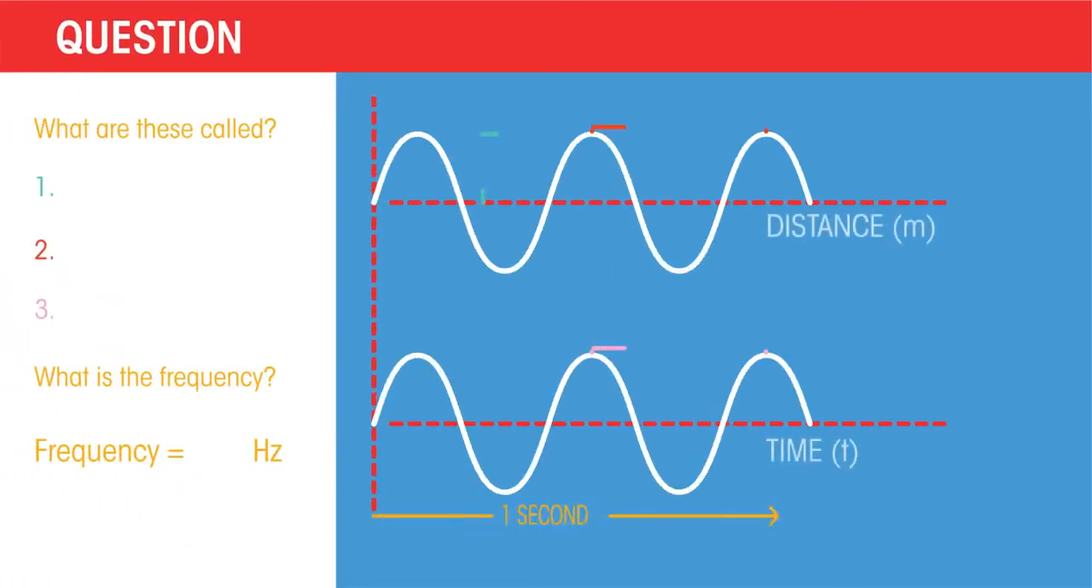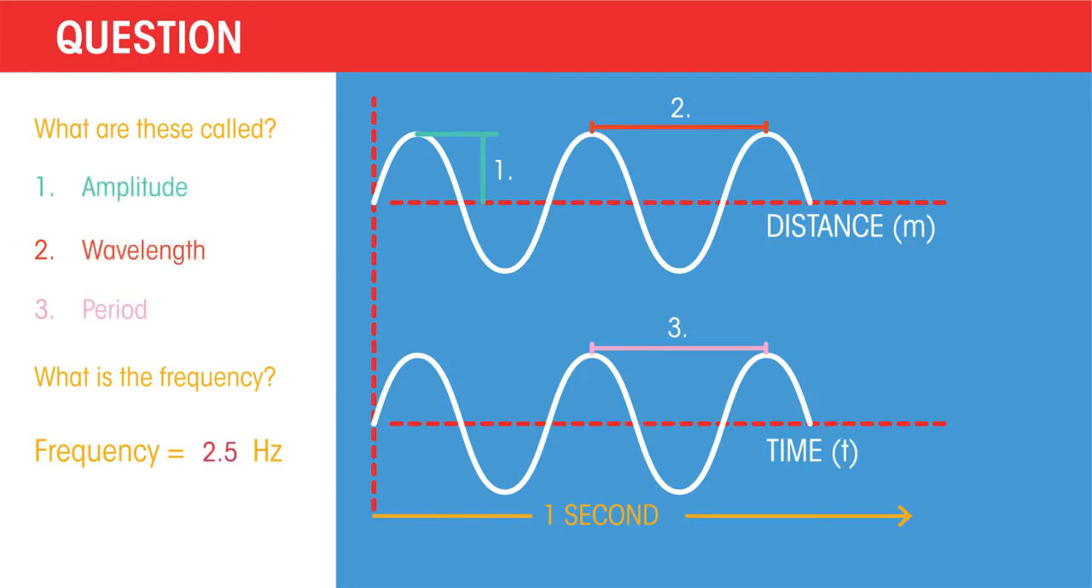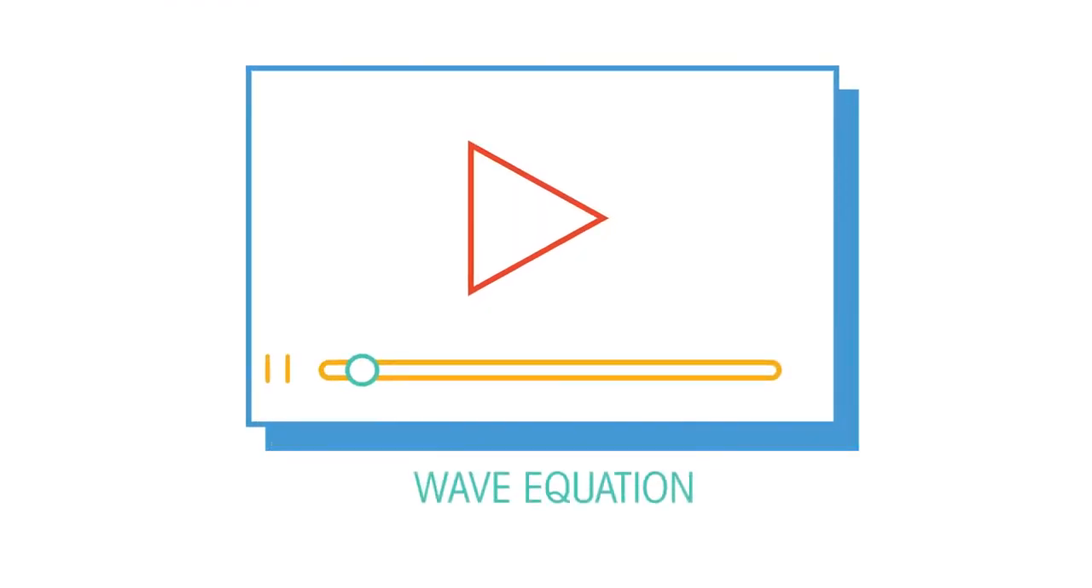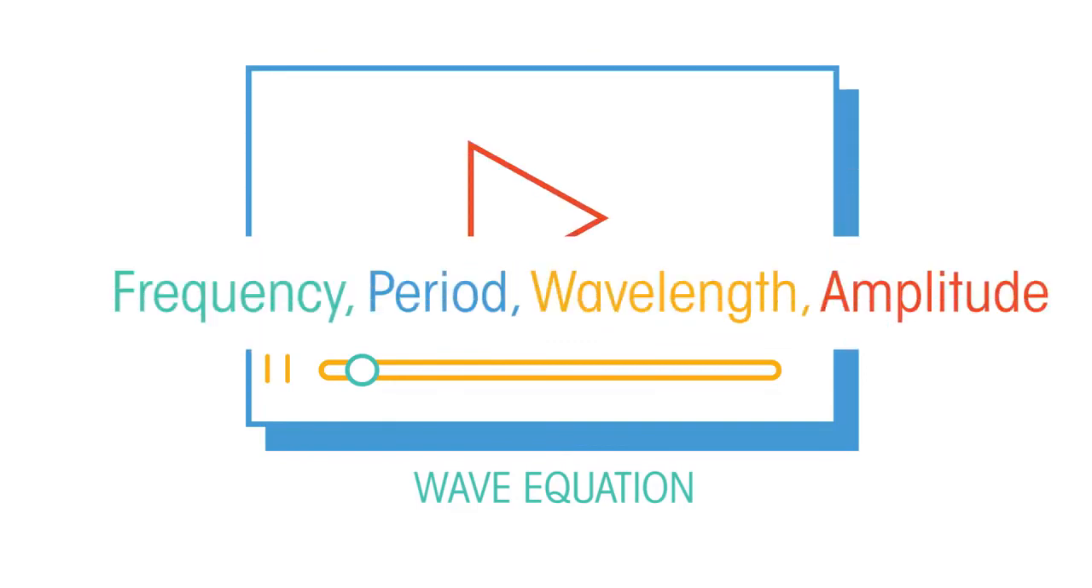Can you add the labels to these waves and work out the frequency? Notice that the top one is distance and the bottom one is time. Pause the video, work it out and click play when you're ready. Did you get them right? In another video, we'll be looking at the wave speed equation and connecting wavelengths and frequencies. For now, you just need to know what these four key properties are.